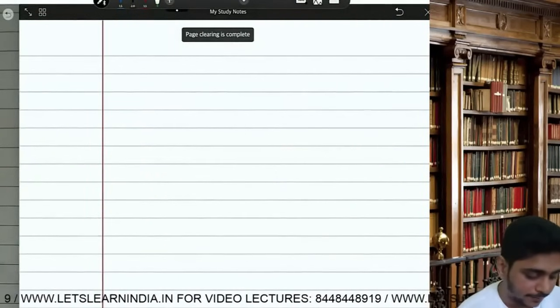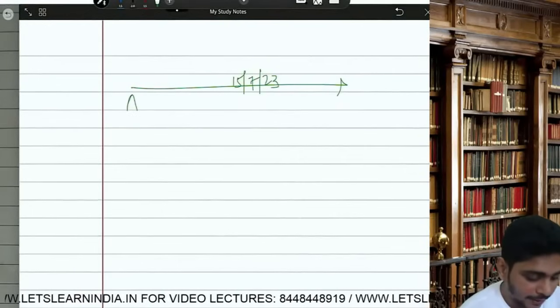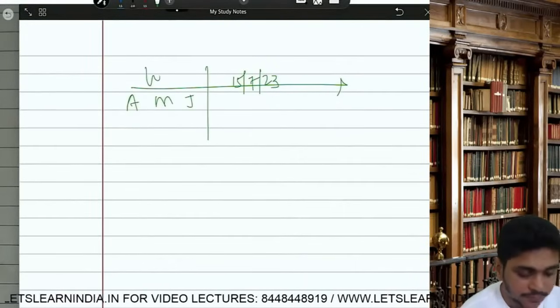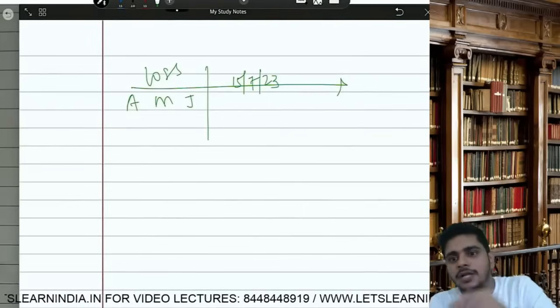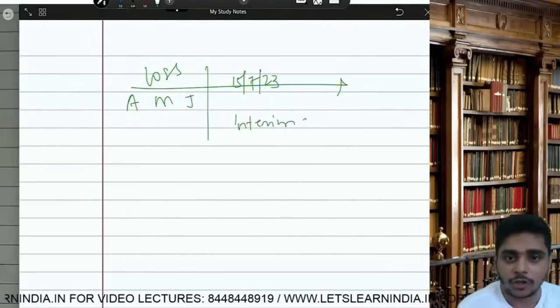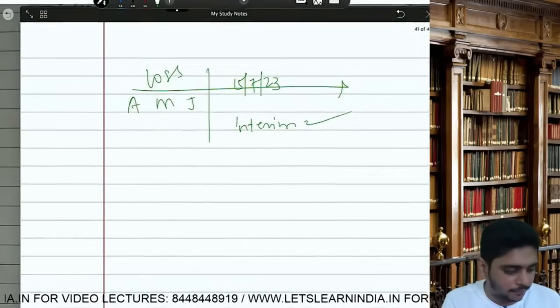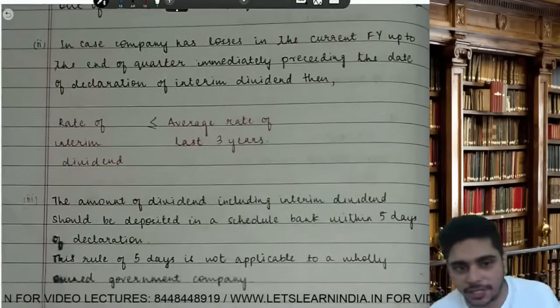So for example, we are declaring the dividend on 15 July 23. April, May, June, I have a loss. But I want to declare an interim dividend. So even though dividend is linked to profit, we are giving you the permission. You can declare the dividend. But boss, please take care of the rate.